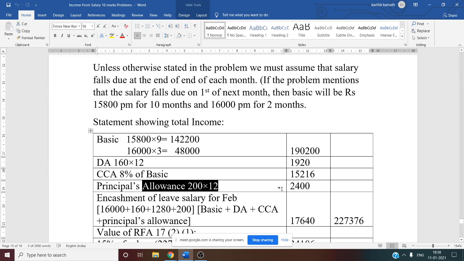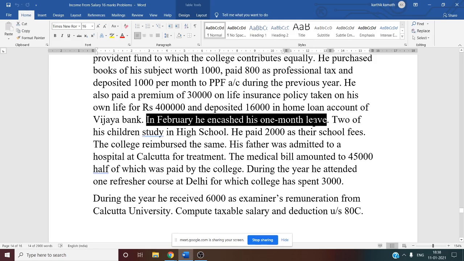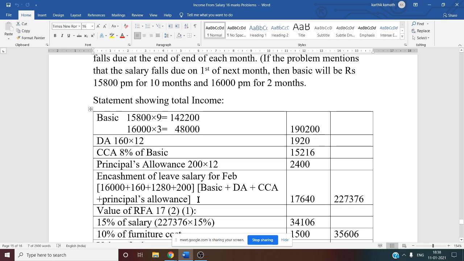Next, in the question, there is one encashment of leave salary. Somewhere in the question they have mentioned it. See this? In the month of February, he encashed 1 month's leave. Encashment of leave is there in the month of February. That also we have to show. So this is taxable. Encashment of leave we have to consider.